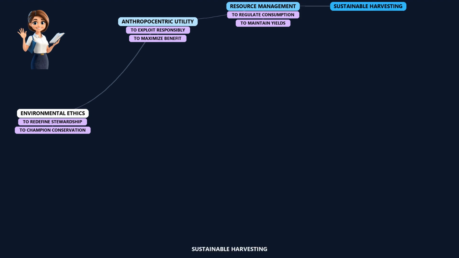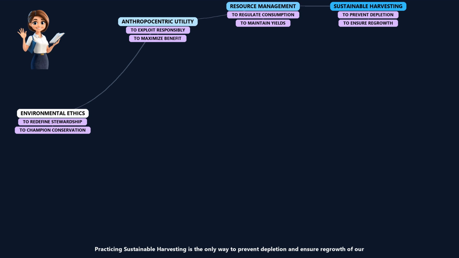Sustainable harvesting. Practicing sustainable harvesting is the only way to prevent depletion and ensure regrowth of our forests and fish stocks. In other words, we are only cutting down trees as fast as they can grow back.